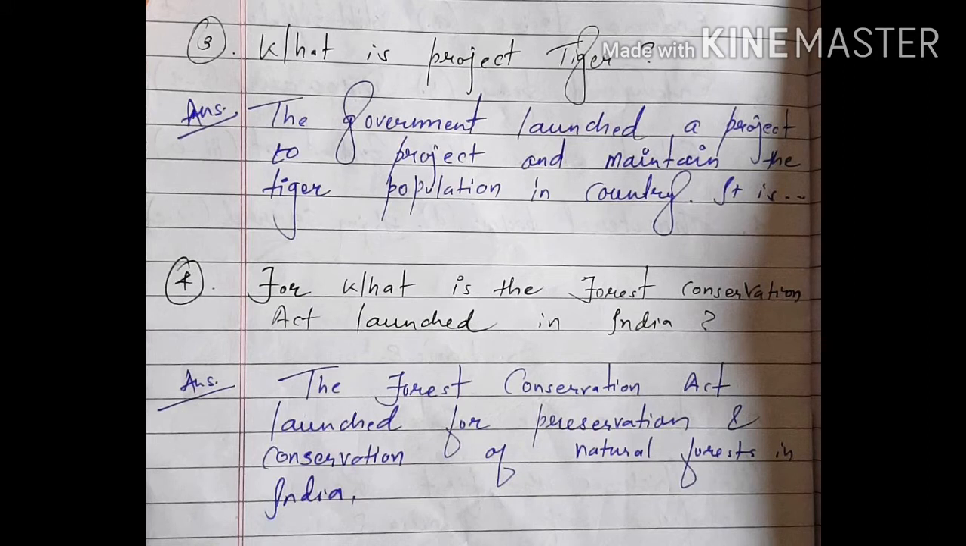And the answer is, the government launched a project to protect and maintain the tiger population in the country. So it is known as Project Tiger. Fourth question is, for what was the Forest Conservation Act launched in India? And the answer is, the Forest Conservation Act was launched for preservation and conservation of natural forest in India.